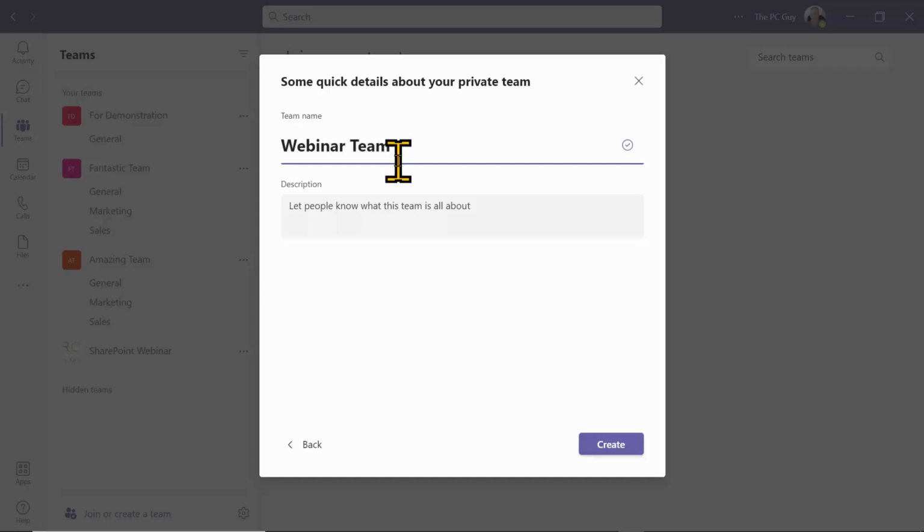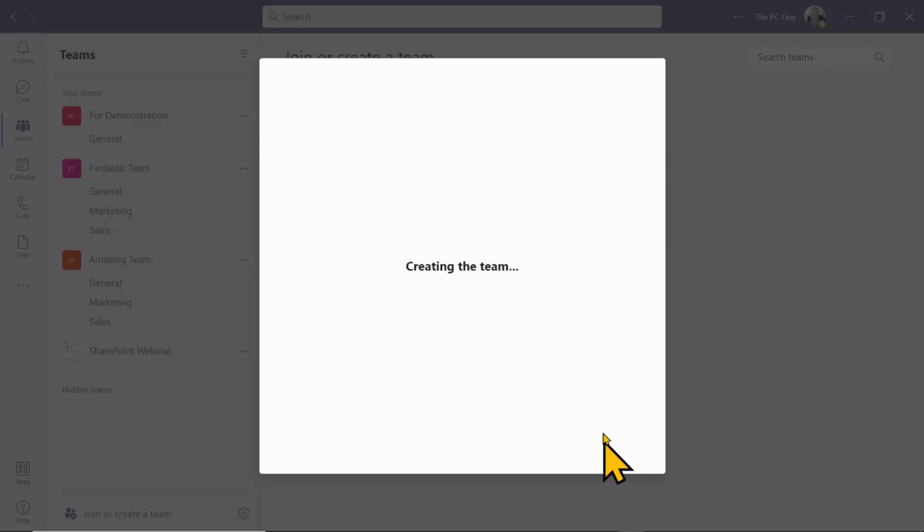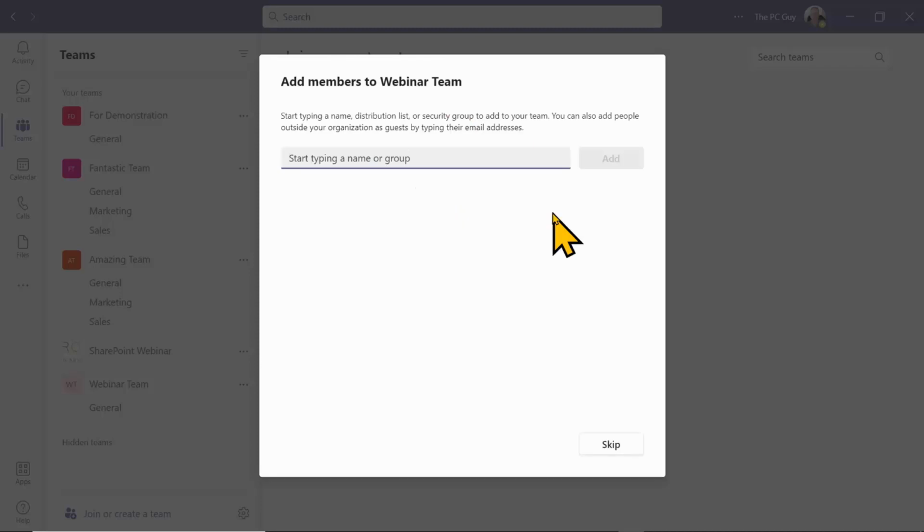You can give it a description. I'll click the word Create there. And then you'll get this picture. Now you could add members here, but in another lesson I'll show you how to add members once the team is created. I'm going to click the word Skip.